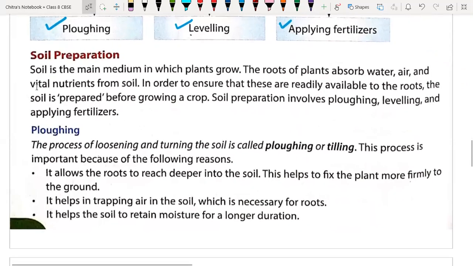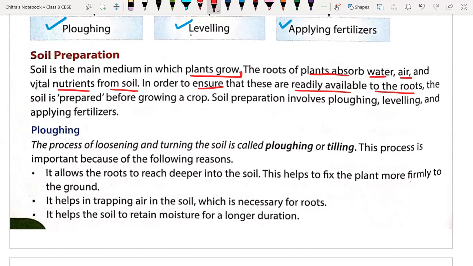Soil is the main medium in which plants are grown by the farmers. The roots of the plant absorb water, air and required nutrients from the soil in order to grow properly. It is really very important that these nutrients are available around the root so that the plant can absorb those nutrients along with water, dissolved in water, easily.